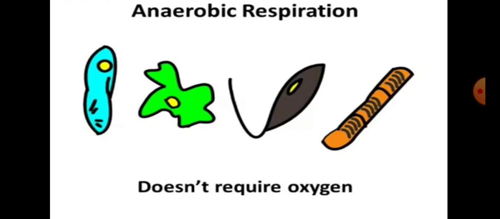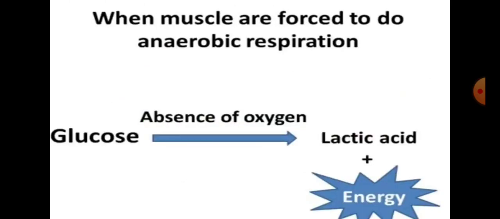Like first one is Paramecium, you know very well, right? So, you all know all these organisms who do not require oxygen for respiration. Now, in case of animals, as I have told you, two cases. In case of yeast and plants, glucose is broken down to alcohol. But in case of animals, glucose in the absence of oxygen is broken down to lactic acid and energy, right? So here I just want to clarify, in case of aerobic, what you have seen, glucose in the presence of oxygen is broken down to carbon dioxide, water and energy.